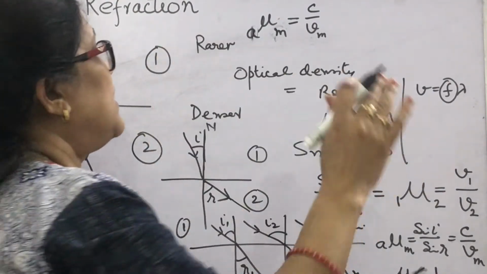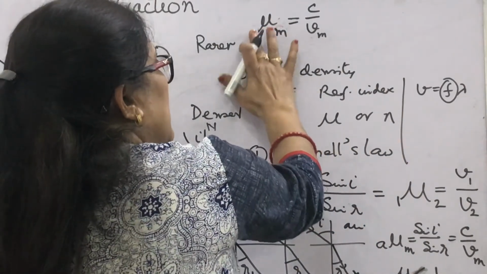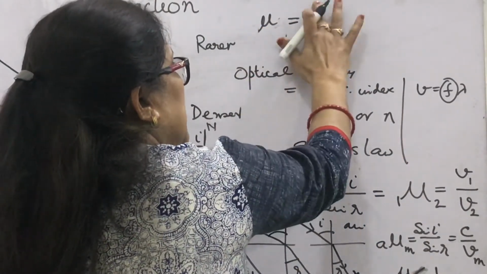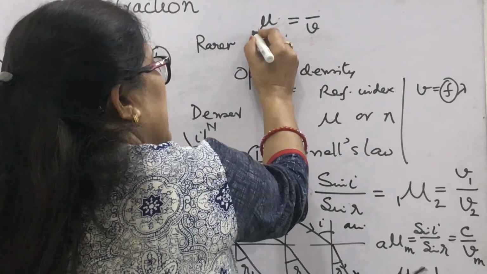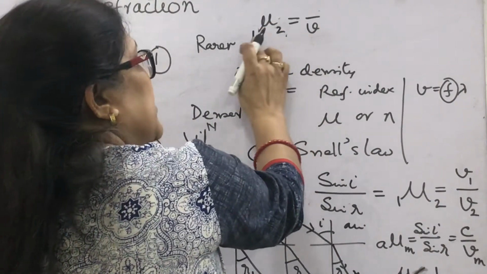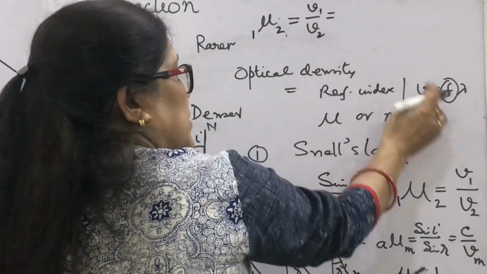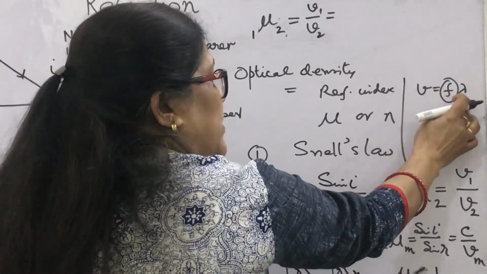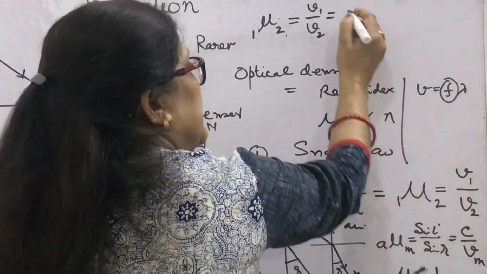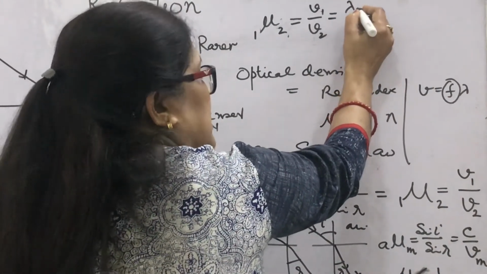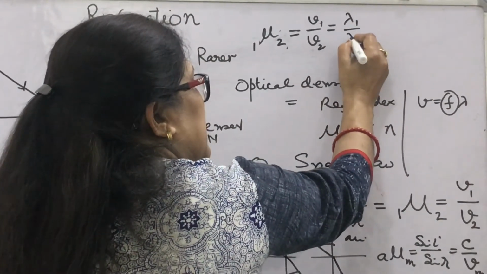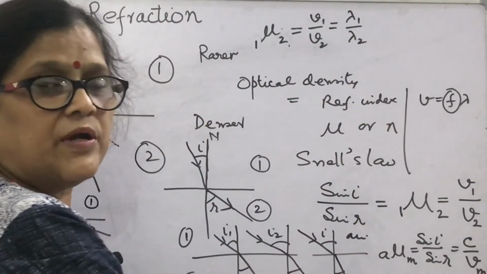So, if the light ray travels from one medium to another medium, and you write the refractive index of the second medium with respect to the first as v1 upon v2, you can also write v1 equal to f lambda 1 and v2 equal to f lambda 2. f will be constant, so it will be written as lambda 1 upon lambda 2.